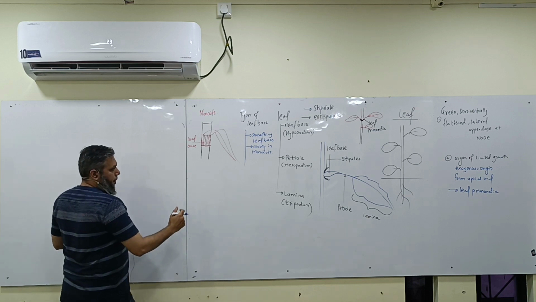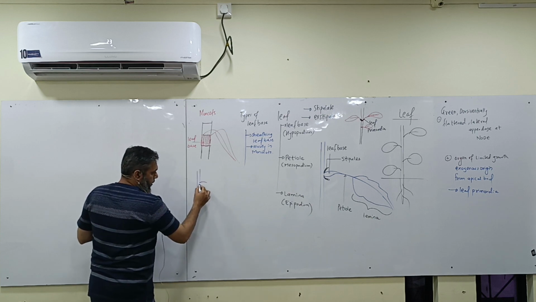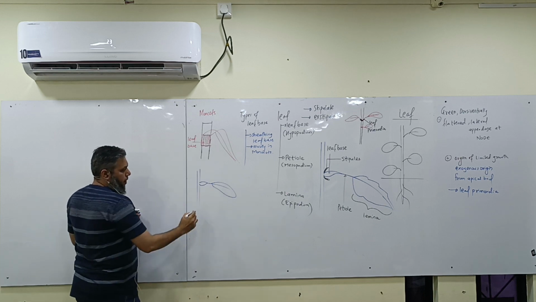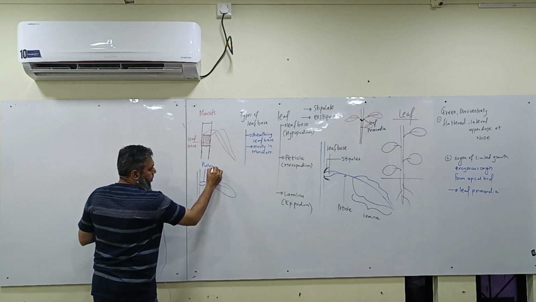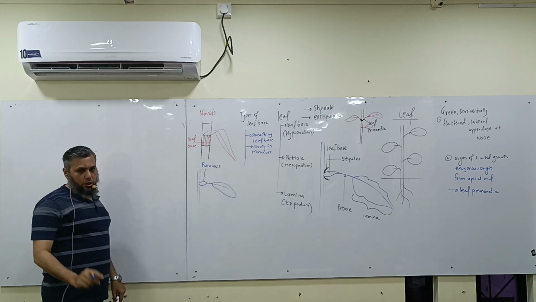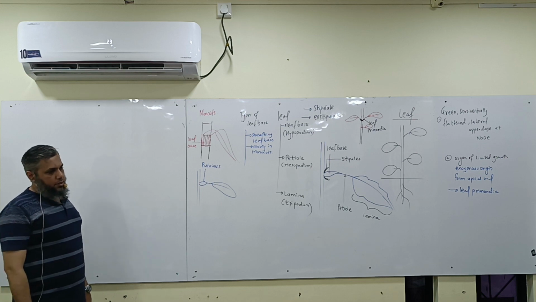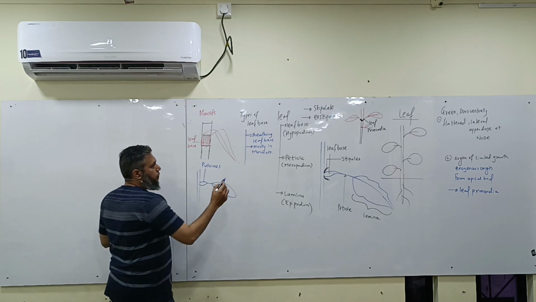The second type. This is the stem. And in this case, I find that the leaf base is swollen. And such a swollen leaf base, swollen समझ में आता है? Such a swollen leaf base is called pulvinous. क्या कहते हैं इसको? Pulvinous.